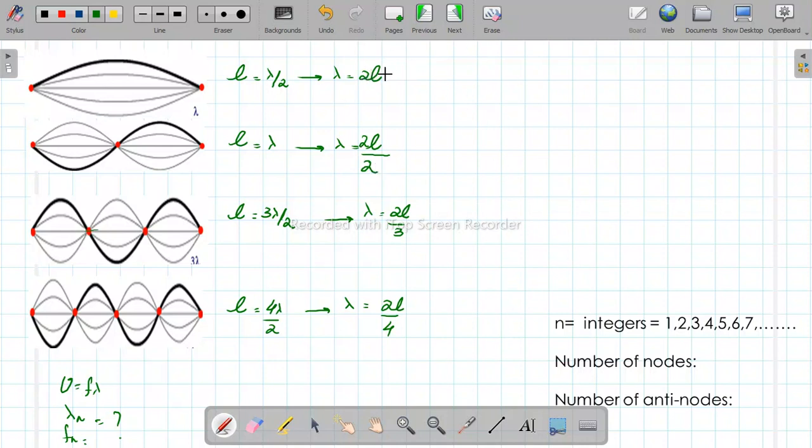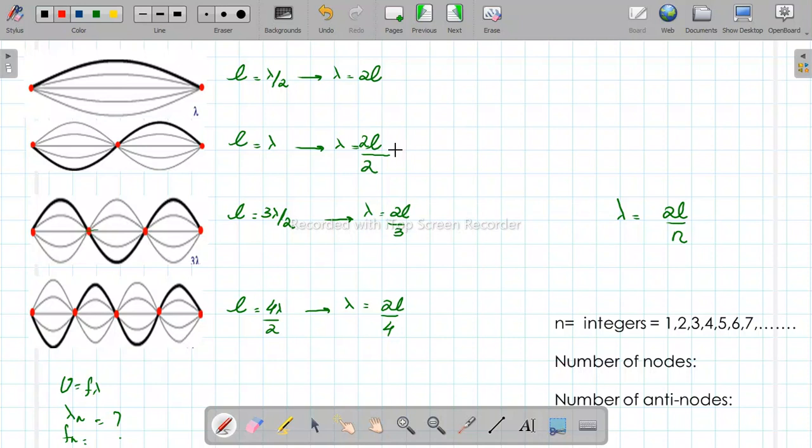For this case, we have 2L over 1. For this case, we have 2L over 2. In this case, we have 2L over 3. And then we have 2L over 4. So we can generalize wavelength in terms of 2L over n, where this n can take all the integers. First 1, then 2, then 3, then 4, and then so on.